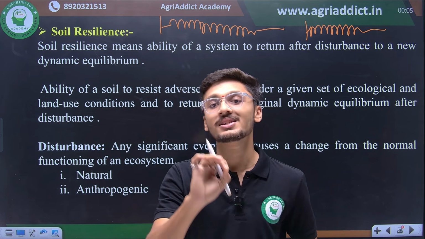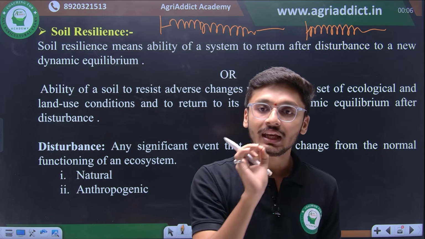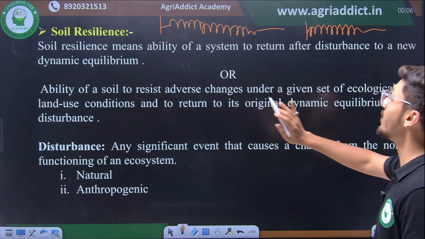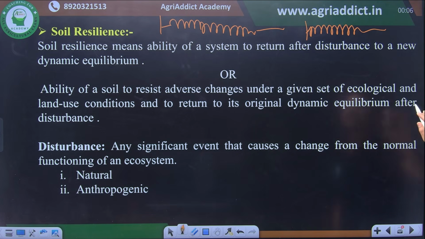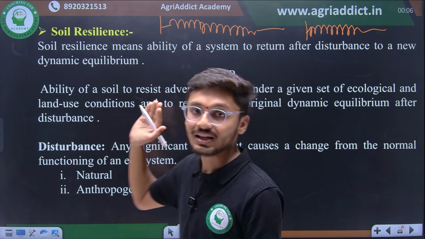Soil resilience means the ability of a system to return to its original dynamic equilibrium after a set of disturbances, or ability of soil to resist adverse changes under a given set of ecological land use conditions and to return to its original dynamic equilibrium after the disturbance is known as soil resilience.